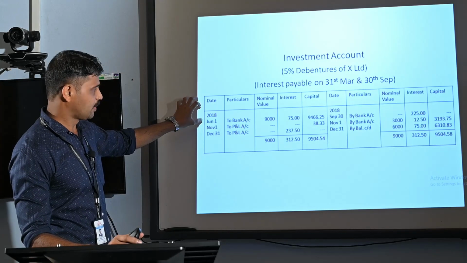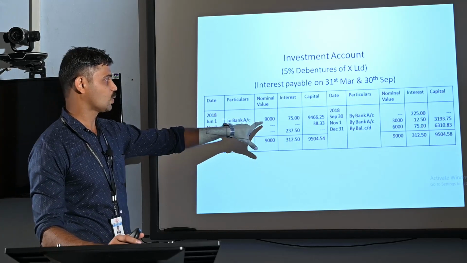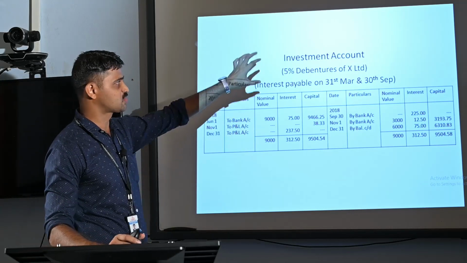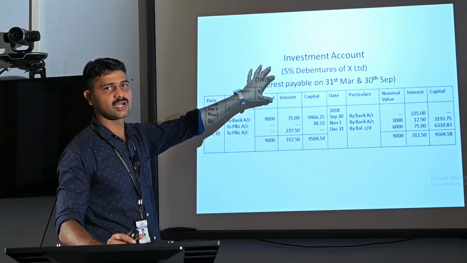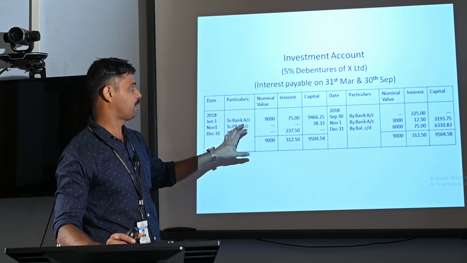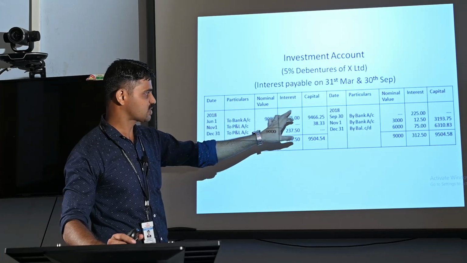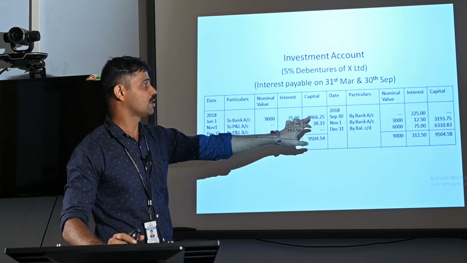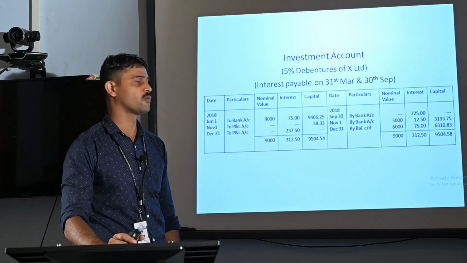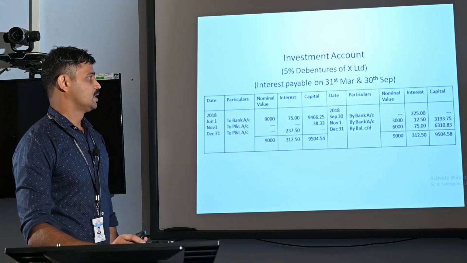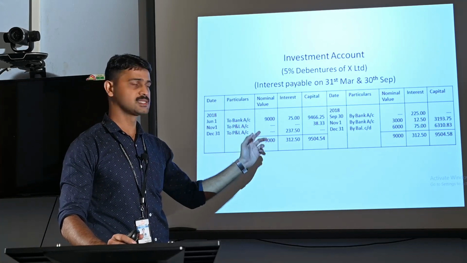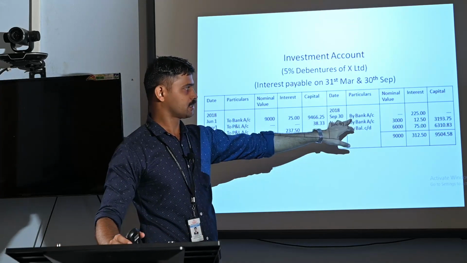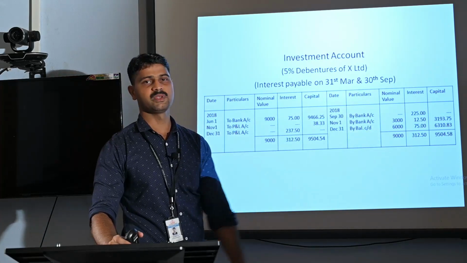On 1st June 2018, while purchasing the investment of 9,000 debentures, the accounting entry is investment account debit, interest account debit, to bank. So nominal value is rupees 9,000, interest on the transaction on 1st June is rupees 75 due, and the capital amount as we computed earlier is rupees 9,466.25. Then on 30th September, as we discussed earlier, the interest is actually received by the investor from the company. So by bank, the amount is shown only in the interest column, that is rupees 225.